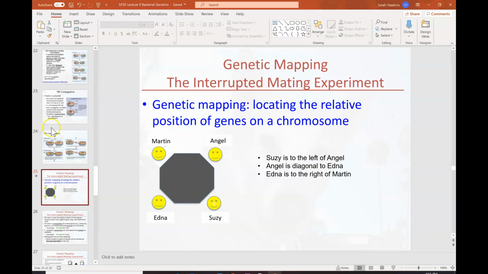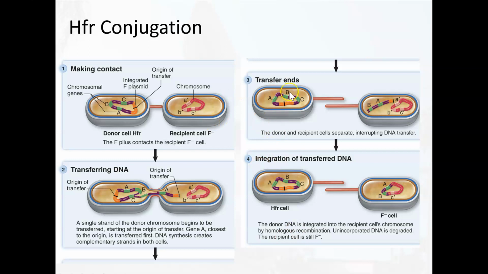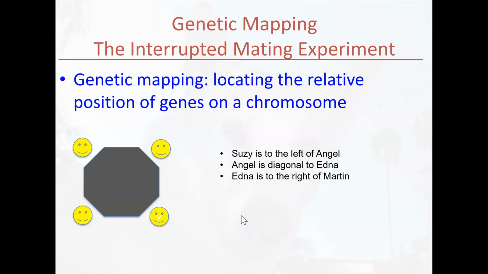All right, hopefully that was easier for you to understand than trying to explain it picture by picture. So now, if you think about what is happening here, we now know the relative locations of these genes within a chromosome. If the origin of transfer is here and it's replicating its DNA in this direction, we know that A comes first and then B and then C. And what this allowed scientists to do is actually map the genes of bacteria.